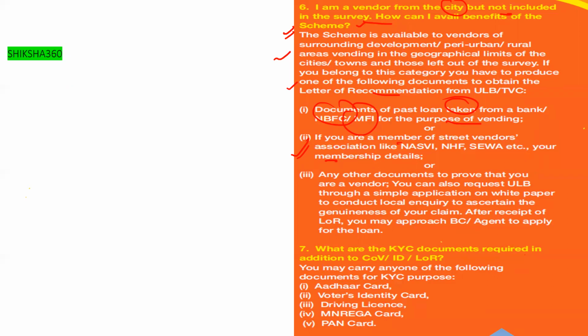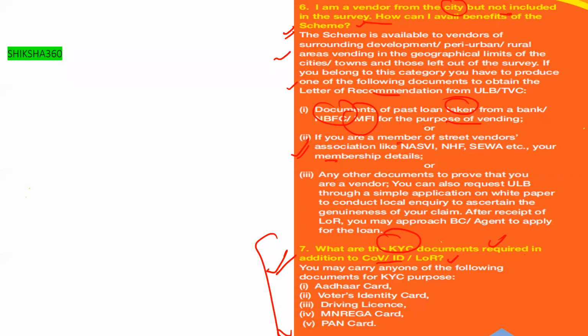After receiving the LOR, the letter of recommendation, you may approach the BC agent to apply for the loan. These are very important. The 7th point: what are the KYC documents required in addition to this letter of recommendation? Or we can say the identity card. You may carry any of the following documents for the KYC purpose.